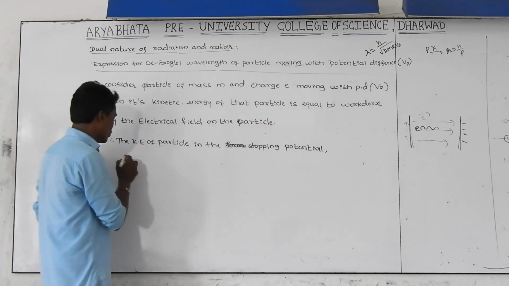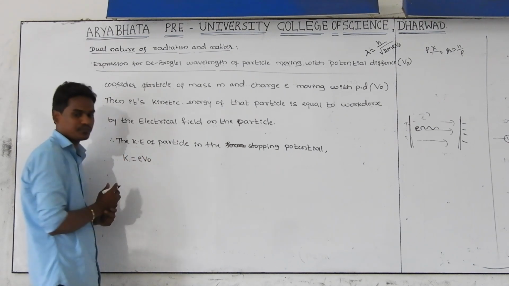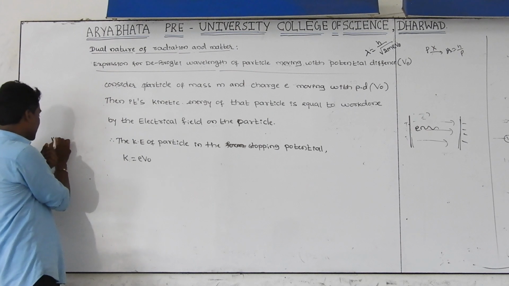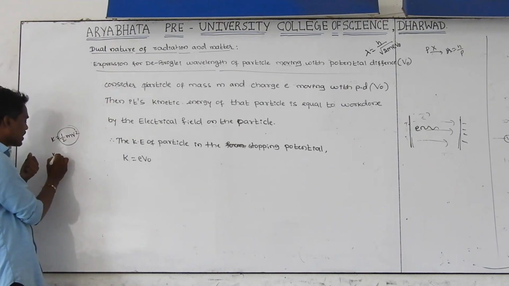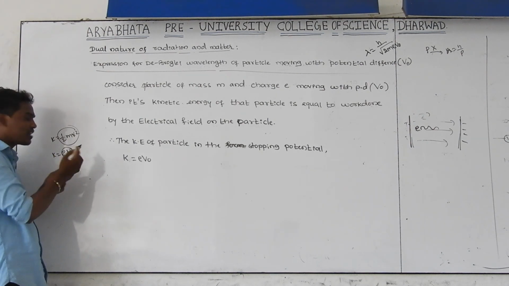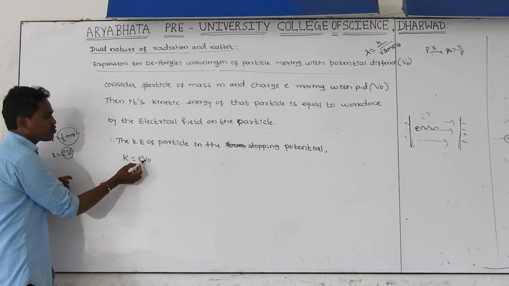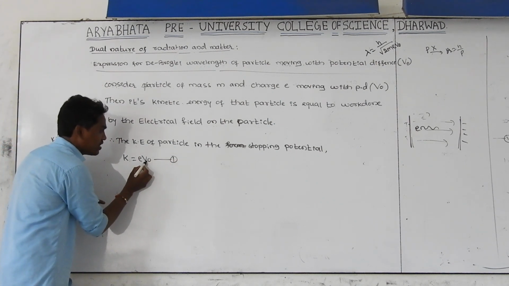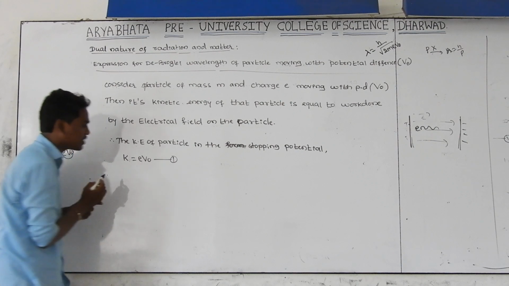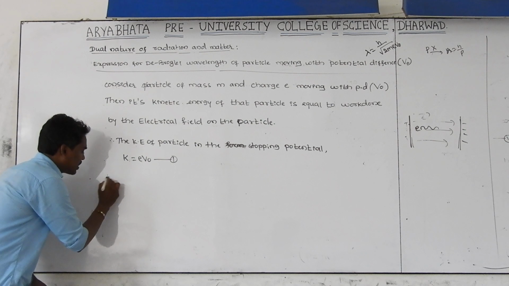In terms of stopping potential, you know that kinetic energy is equal to e into V naught. You know very well kinetic energy is equal to 1 by 2 mv square. This magnitude is also K is equal to eV naught. Its magnitude and the other magnitude after calculation are exactly the same. That's why kinetic energy in terms of stopping potential we are going to write like this. This is the potential between those two plates and this is the charge of the electron. This is the kinetic energy.